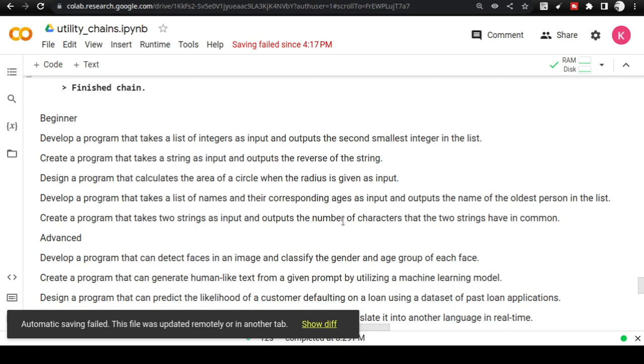So with that, stay tuned for the next video where I go in detail about how to automate more stuff with LLMChain, sequential chain, and simple sequential chain in the Langchain library.